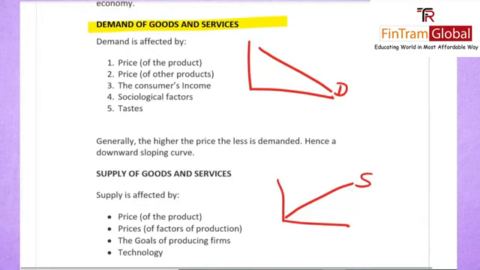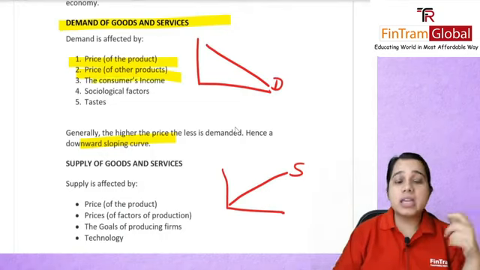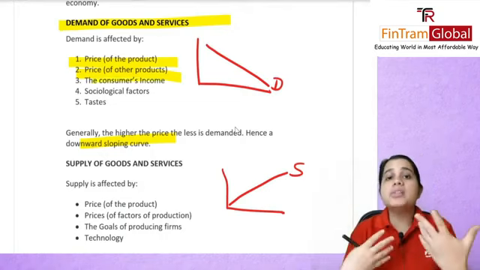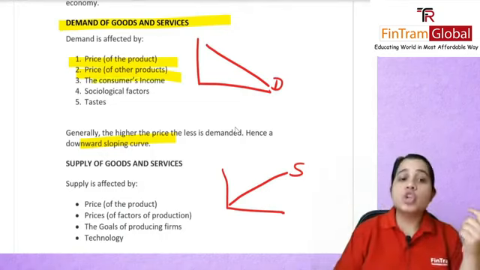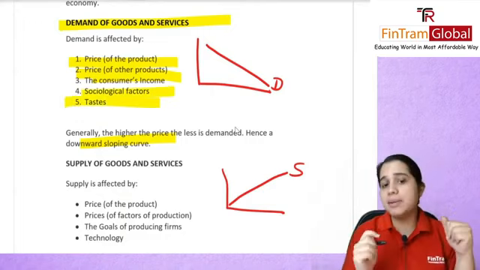Now demand, how will that be affected? It will be, of course, the price of your product. So if your price is increasing, then the demand will probably decrease. That's what they say, and that's why you have a downward sloping curve, right? Then you have your price of other products. Let's say other people, your competitors, are selling at a cheaper price, then again your demand will probably fall. The consumer's income, if they have more income, they will probably spend more, demand will again increase. Sociological factors, taste, all of these are somewhat going to affect the demand.